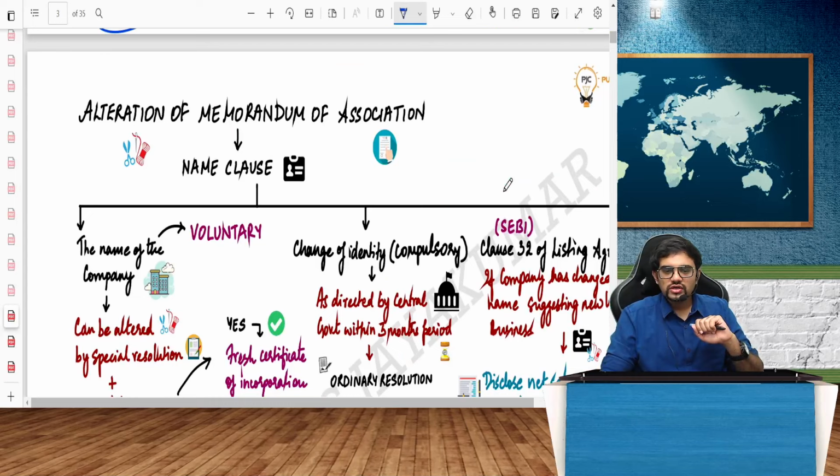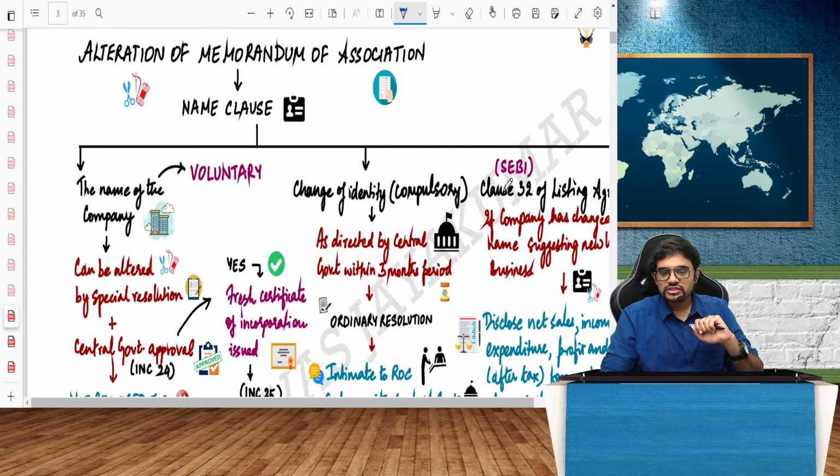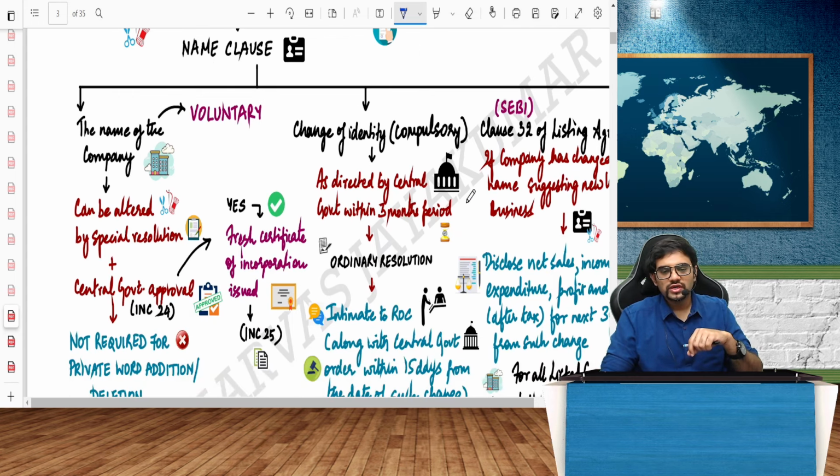Then, alteration of memorandum of association. As I told you, we have the name clause. Name clause, you can change in two ways. One is voluntary change and one is compulsory change. What is voluntary change? I want to change the name of my company. So will I also have to follow this procedure if I am changing from a private company to public company? No, that procedure is different. Here it is purely a name change. Of course, when I follow the procedure of conversion of private to public, automatically this also will be followed. But let's say I'm a public company and I want to change the name. In that case, obviously, I need to follow this procedure.